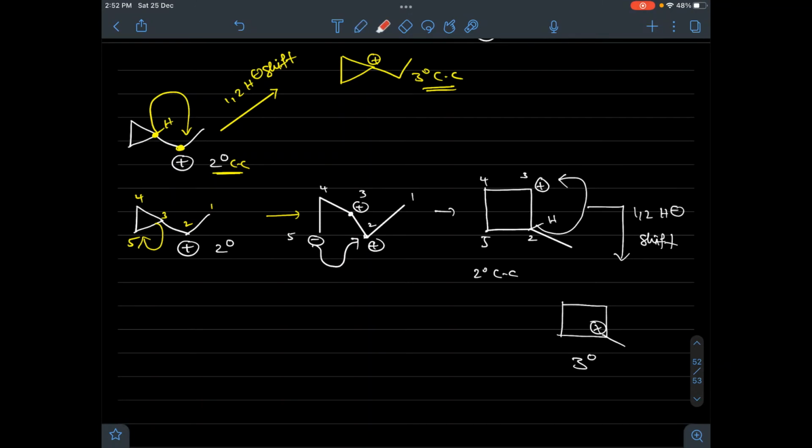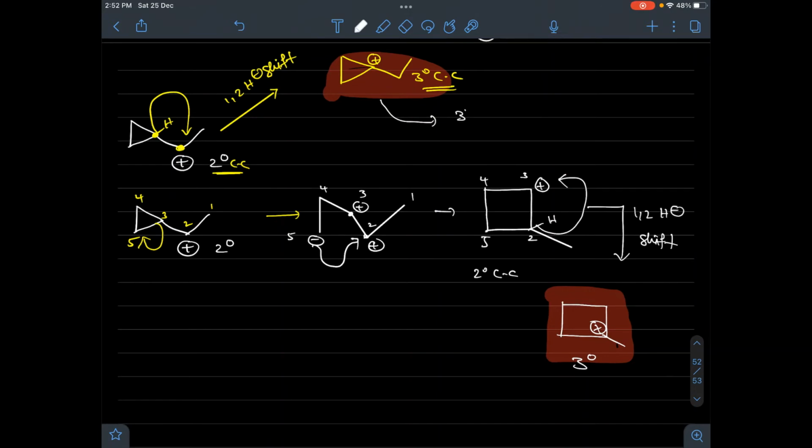Now we can compare the stability: is it more stable by rearrangement, or by ring expansion? Okay, so in rearrangement what happened?